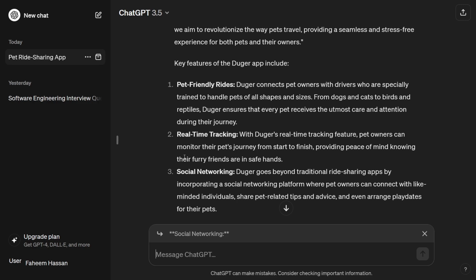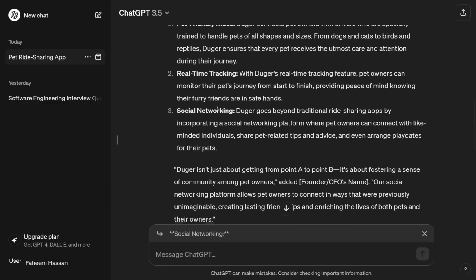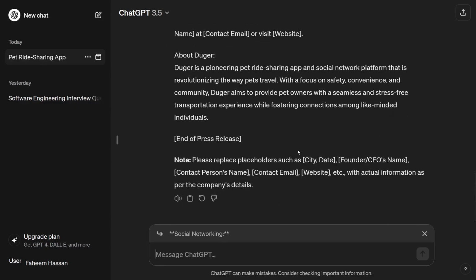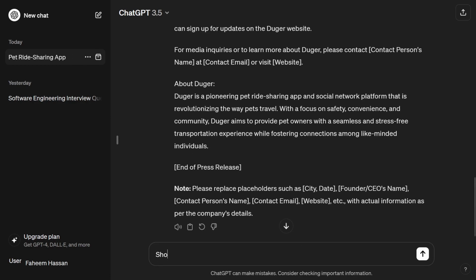And obviously this is trained on a large amount of data available before 2022, and it is using that data. Maybe it has learned from thousands or millions of press releases that are already on the internet. And now you can see that by learning through data and by using our context, it is writing a press release for us.